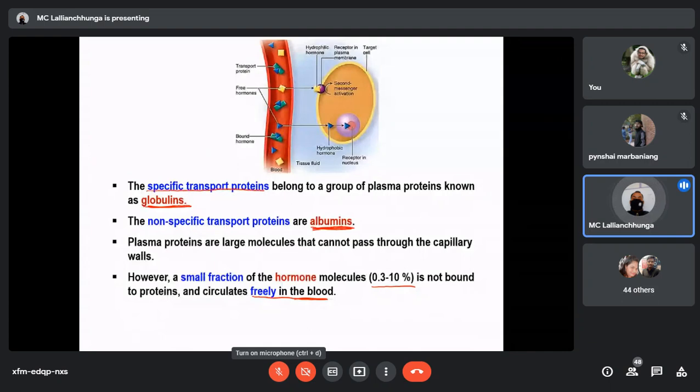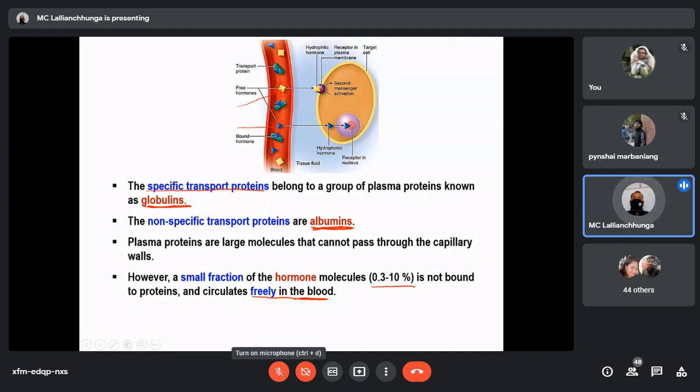Here you can see one diagram. This is one hormone, yellow in color, and here this one, triangular shape, blue color. Here you see this one and this one, both of them are the free form. But the free form is around 0.3 to 10%, and the rest are in the bound form. And you see from this diagram, only the free form can escape out of the capillaries, not along with the bound form.